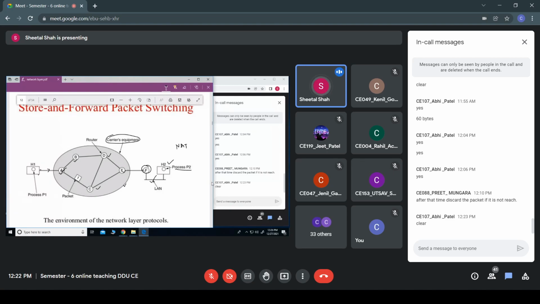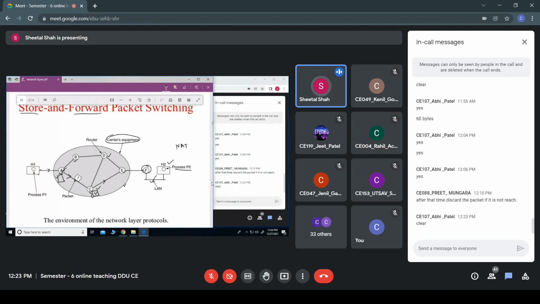Now, what is the function of router A? The entire packet it receives, it computes the checksum, and then forwards it to the next router. Is this clear? Again, when the packet reaches router C, it receives the entire packet and computes the checksum. If there is no error, it forwards the packet to the next router. This is nothing but store and forward.